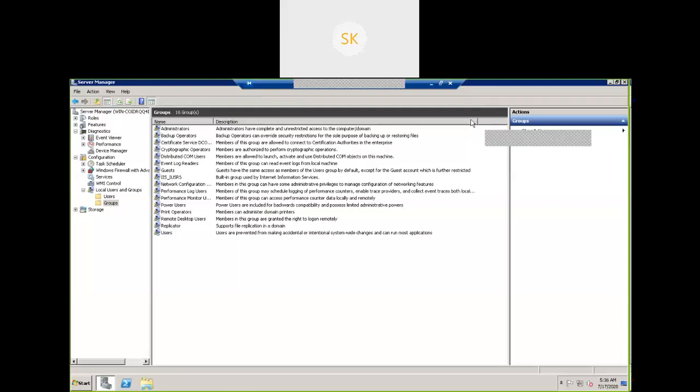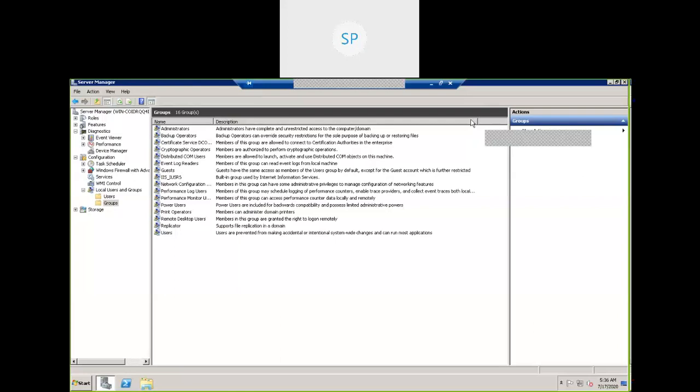Whatever group a user is a member of, that user is going to get certain privileges. Now user 1 should access the remote desktop connection from outside. So what group should he be part of? There is a group called remote desktop users.